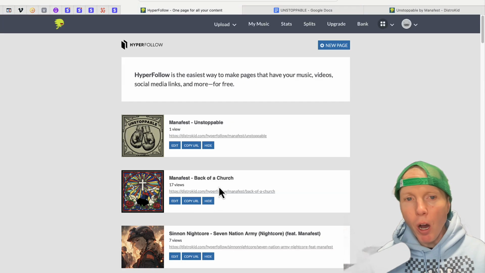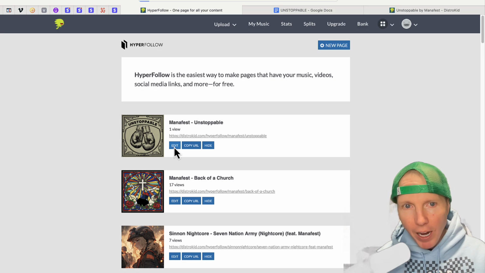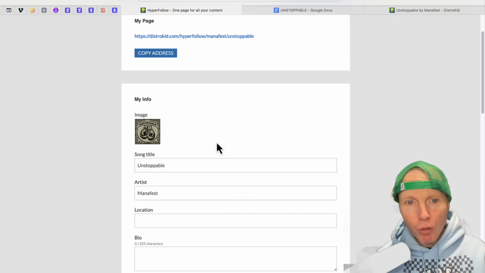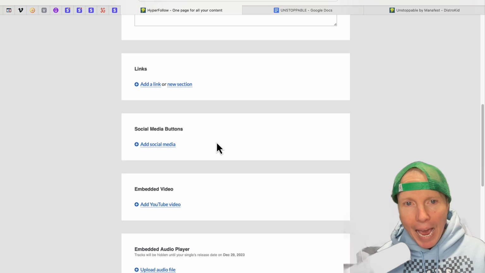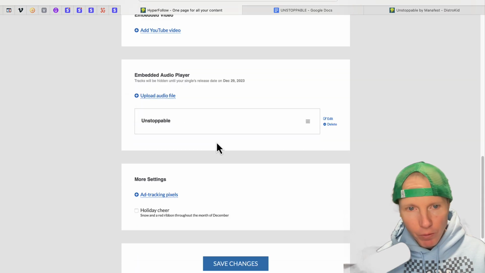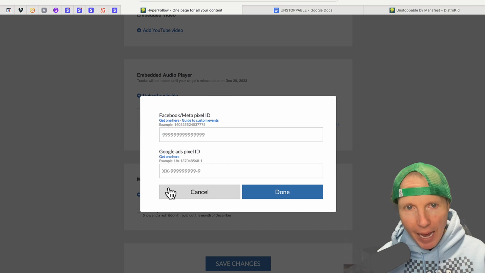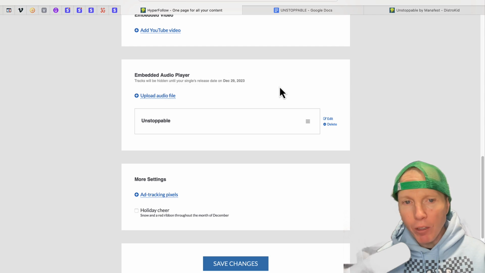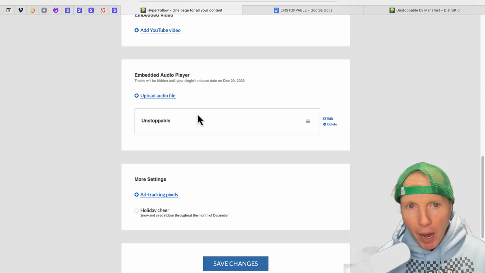And what's really awesome as well, too, if you click on the edit button beside it, right? And then you scroll down, you can add your Facebook pixel. If it's at the very bottom, tracking pixels, you can add your Facebook Pixel or your Google Pixel if you want to run ads. So that way, when someone clicks on it and you ran Facebook ads, that it's a conversion, and then it'll start to optimize. All right.